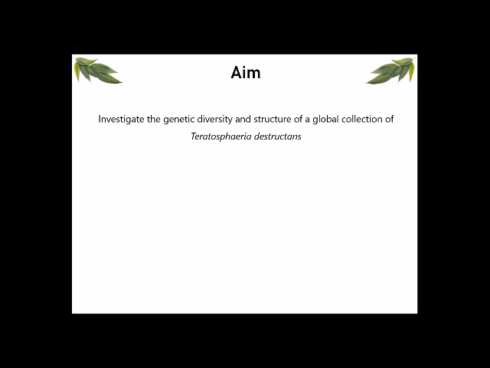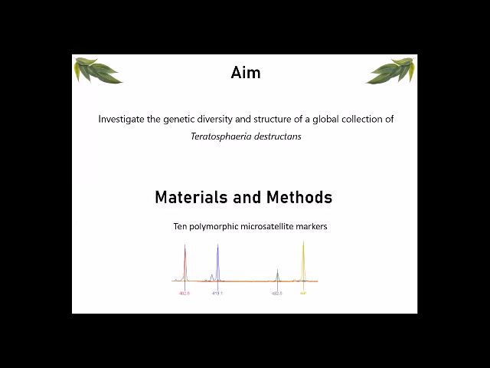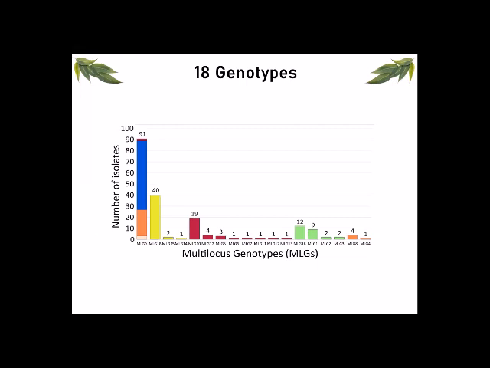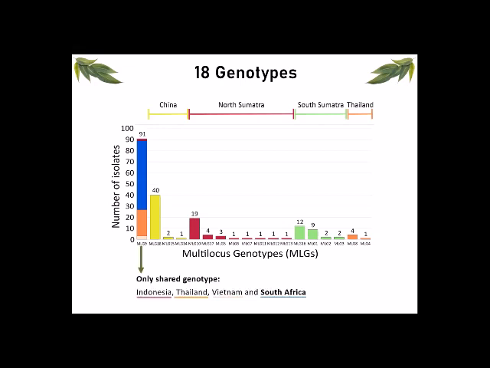Thus, the aim of the study was to investigate the genetic diversity, structure, and potential for recombination in a global collection, with a very specific interest in the South African population. This was achieved by developing and applying 10 polymorphic microsatellite markers to the same global collection of isolates. We found 18 genotypes, of which 17 were limited to their specific population. Only one genotype was shared between some of these populations.